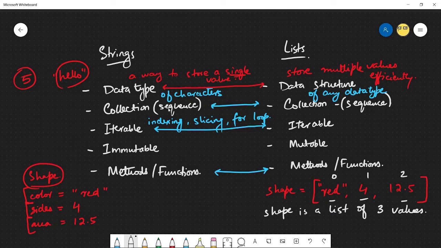So remember, they're still collections, right? So they're both collections here. So the idea is the same. You have this index system going on.